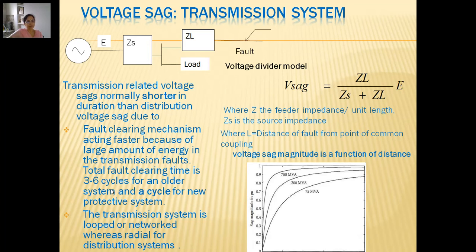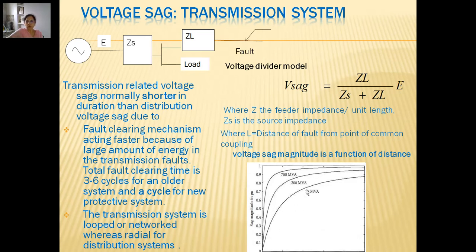Total fault clearing time is 3 to 6 cycles for the older systems, whereas new protection systems clear the fault in a cycle. The transmission system is looped or networked, whereas the distribution system is radial. These are two reasons because of which transmission related voltage sags are shorter in duration than distribution voltage sags.